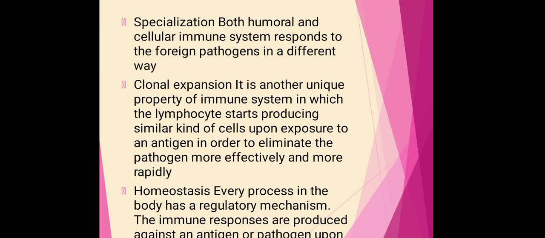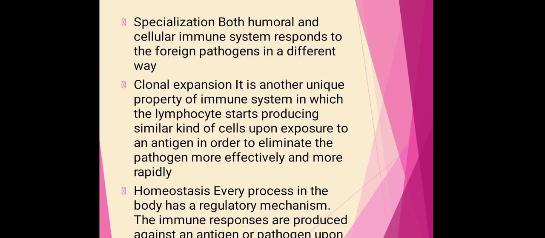Then the specialization. Both the humoral and the cellular immune response respond to the foreign pathogen in different ways. We know that there are two types of pathogens, either intracellular or extracellular. So against these different types of pathogens, they work differently. For the intracellular pathogen, within the cellular immune response there is majorly the presence of T cytotoxic cells, and for the extracellular antigens, there is the presence of T helper cells. It is called specialization.